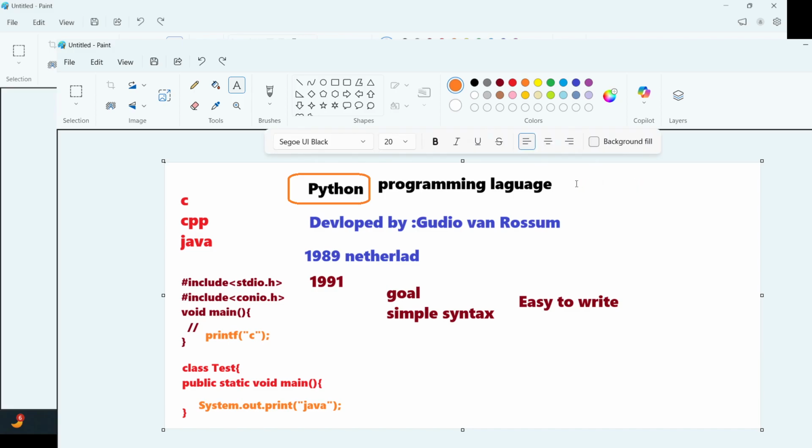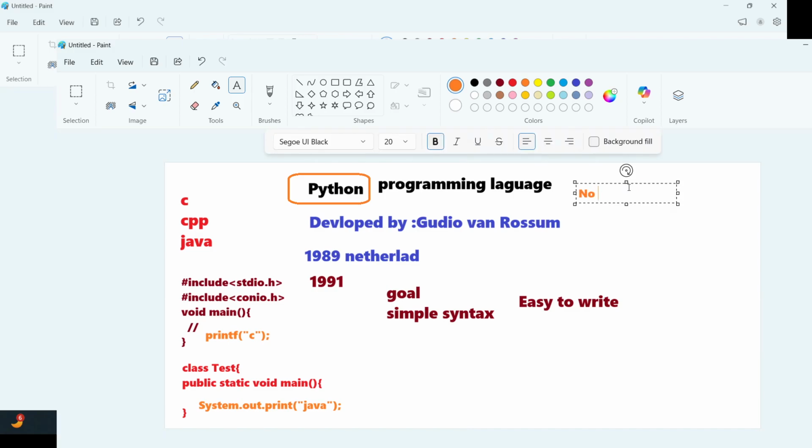How cool is that, right? No semicolon needed for Python. Fine. So these are the simple parts.